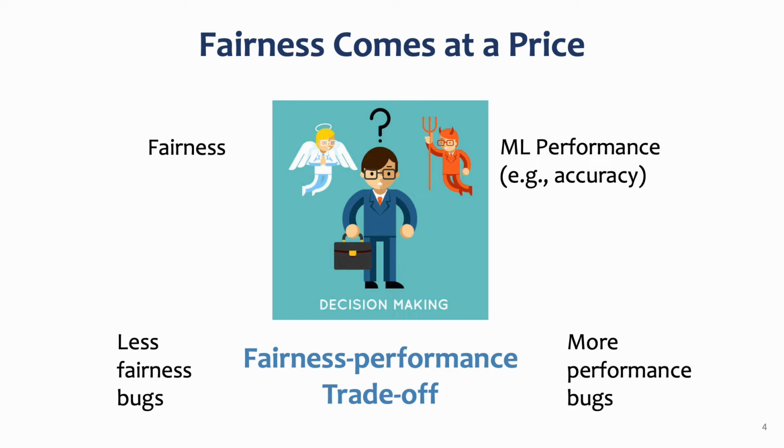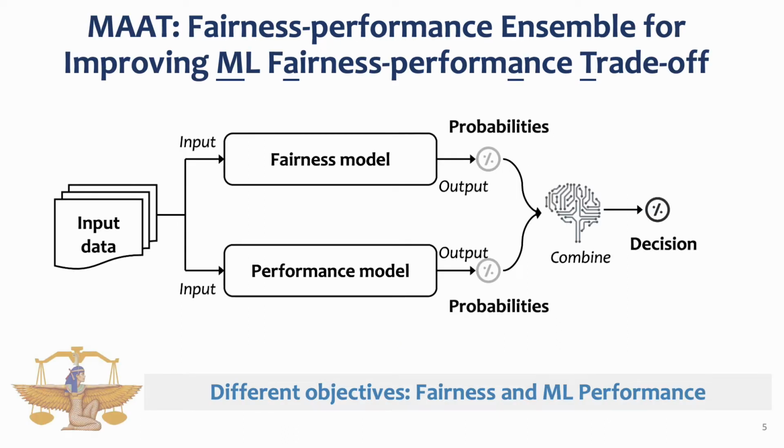However, fairness improvement comes at a price. The reduction of fairness bugs often comes at the cost of introducing more performance bugs, causing a decrease in machine learning performance, such as accuracy decrease. This is widely known as the fairness-performance trade-off. To improve such trade-off, we propose MAAT, a fairness-performance ensemble approach.